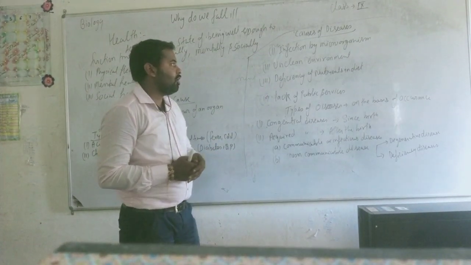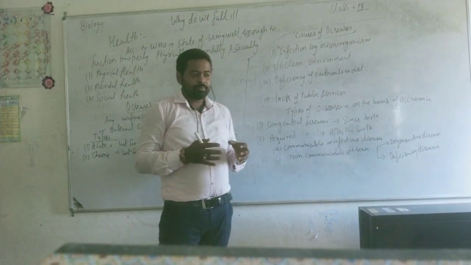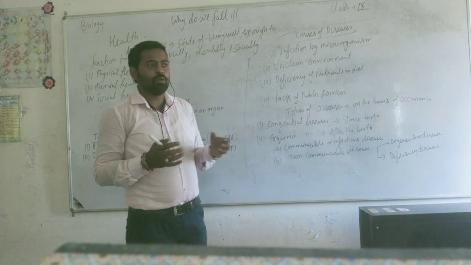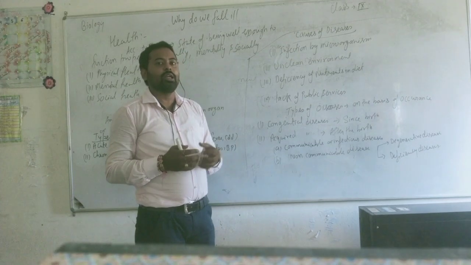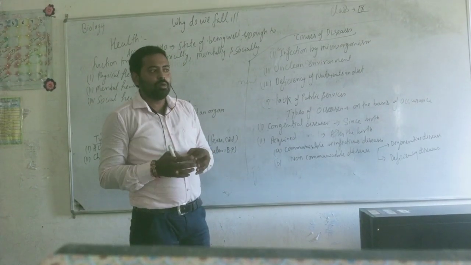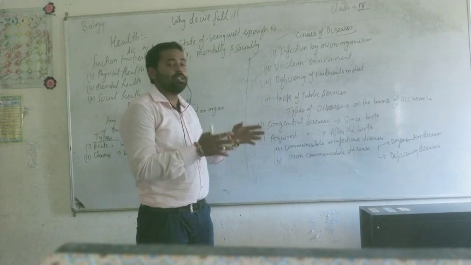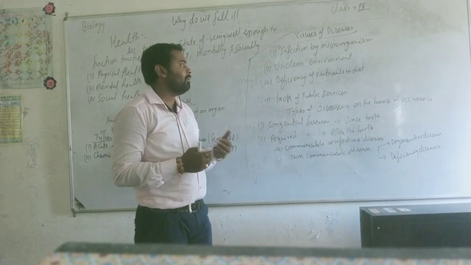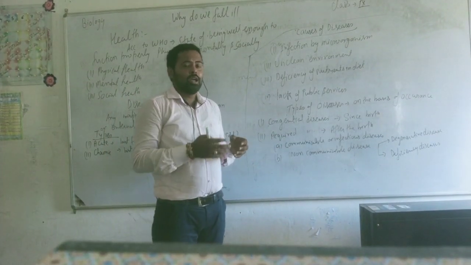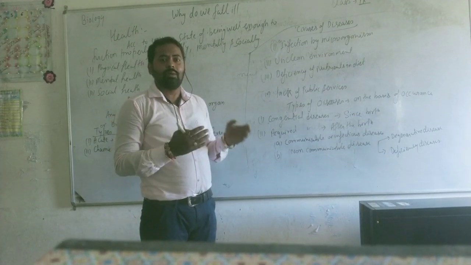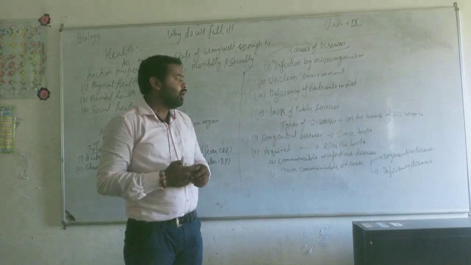Third one is deficiency of nutrients in our diet. As you know, India has the second largest population, and the whole population cannot get a good amount of food. By doing so, they can easily suffer from deficiency of nutrients, like protein, carbohydrate, minerals and many more. Deficiency of protein causes kwashiorkor, and deficiency of vitamins, from vitamin A and vitamin B, causes beriberi, scurvy and many more diseases caused by deficiency of nutrients.